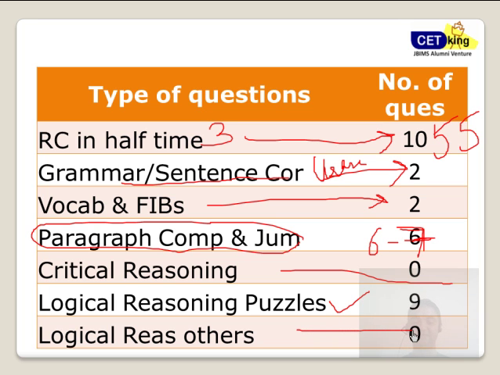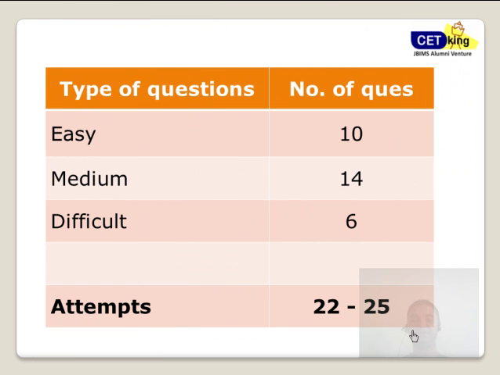This equation will change day by day. So all these areas are important. Please don't lose on these areas, but these are the important areas as of now. Fine. 10 questions easy, 14 medium, and 6 difficult. So attempting around 22 to 25 would have been a very good attempt in this paper.